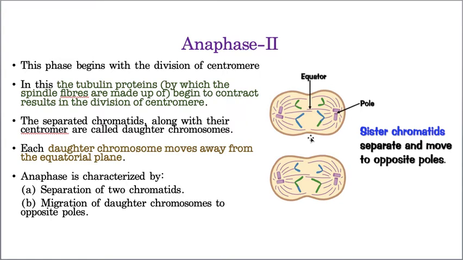Earlier I explained that in anaphase 1 homologous chromosomes are moving, whereas here the sister chromatids are moving towards opposite poles. That means here haploid cells are producing haploid daughter cells.